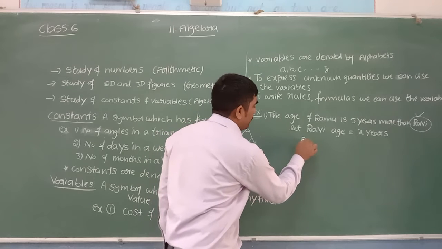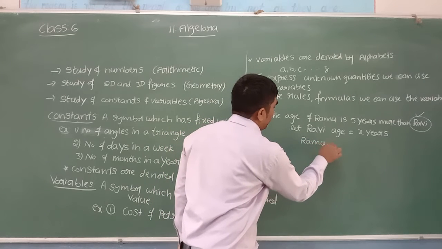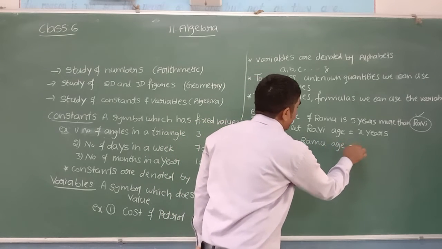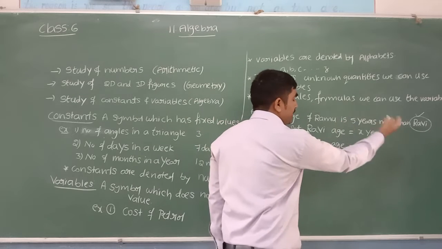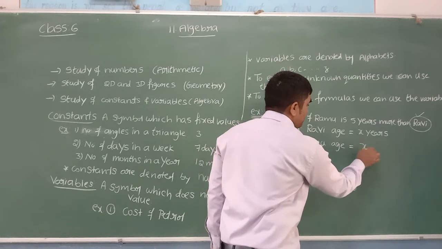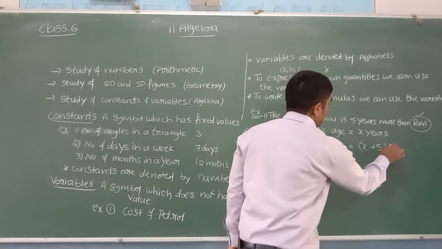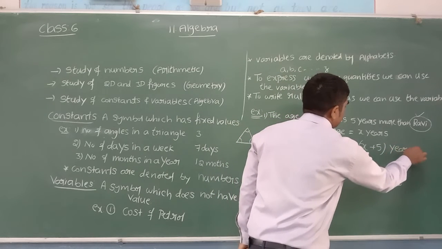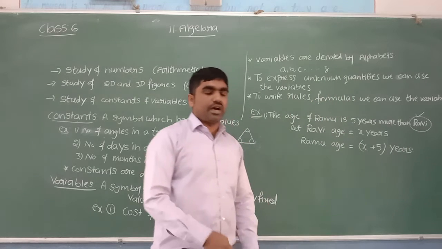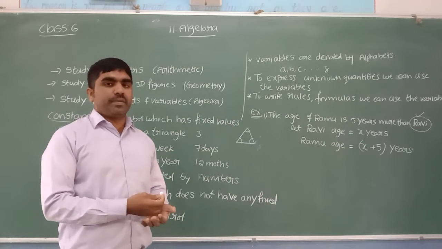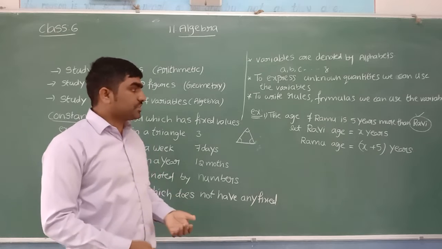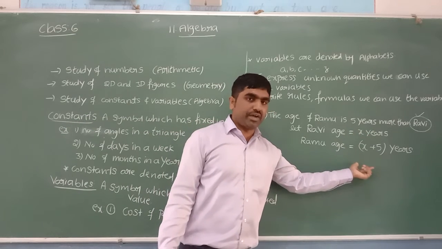So now we can write Ramu's age also. Ramu's age is 5 years more than Ravi. Ravi's age is x years. 5 years more, we can keep plus 5. x plus 5 years. So this is the advantage of alphabets. We can use the alphabets to express the unknown values.